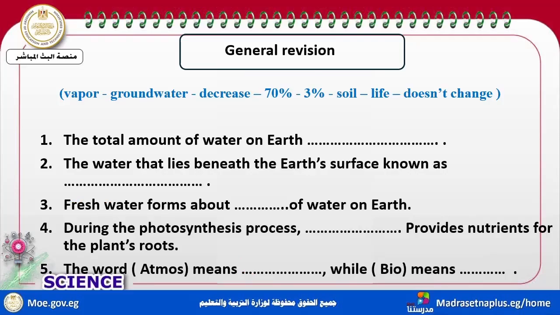The total amount of water on Earth is constant or doesn't change. The water that lies beneath the Earth's surface is known as groundwater. Fresh water makes up about 3% of water on Earth. During photosynthesis, soil gives nutrients to the plant. The word atmo means vapor and bio means life.